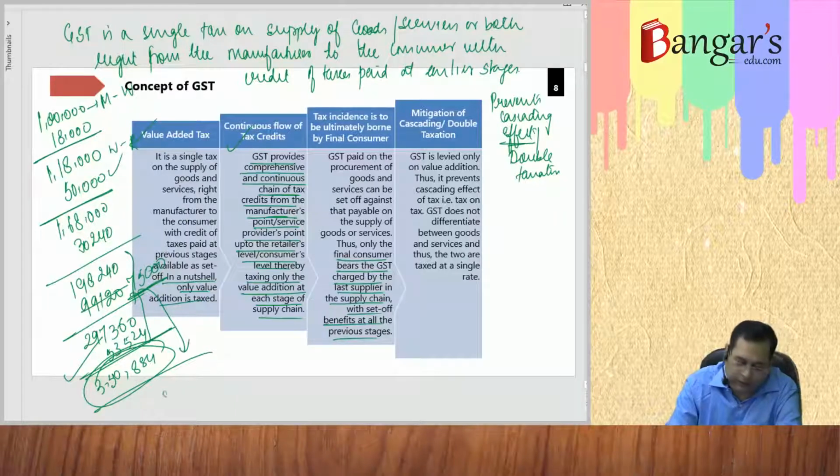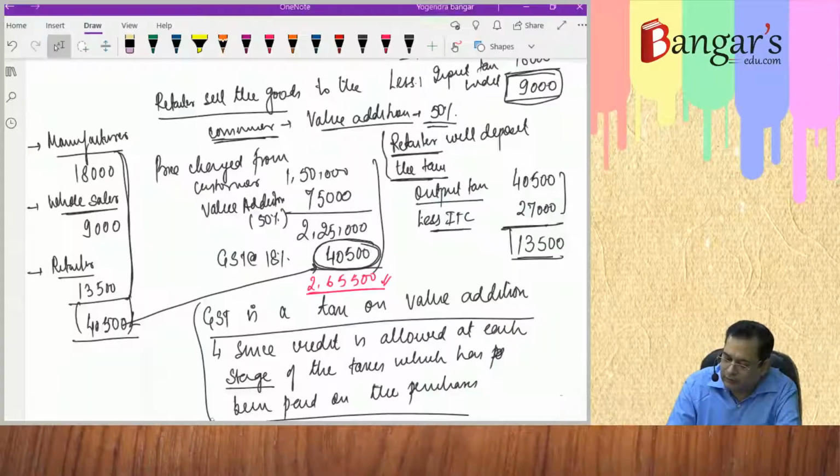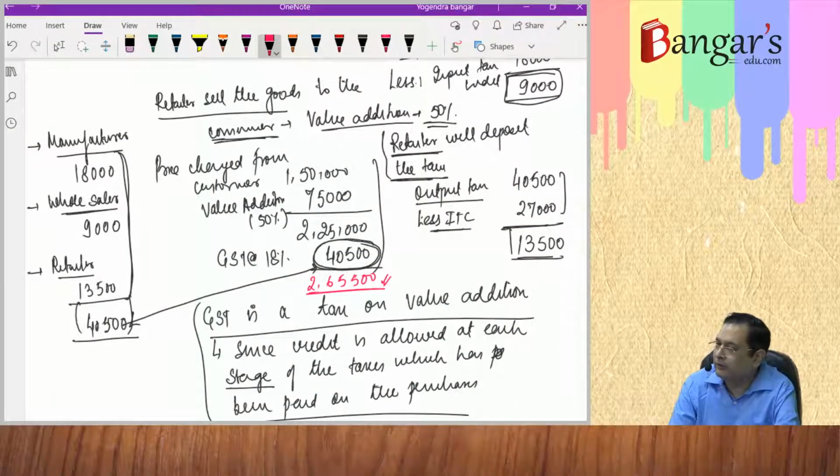It is 3,22,423. And in that question it was 2,65,500. So this is how tax incidence goes on. Tax on tax, tax and tax, and tax on tax. And GST prevents the cascading effect of the taxes.